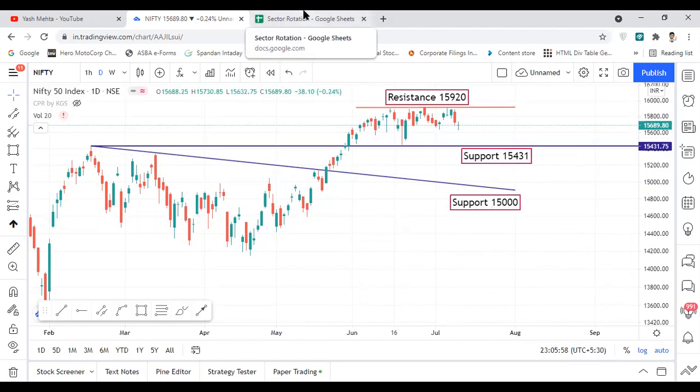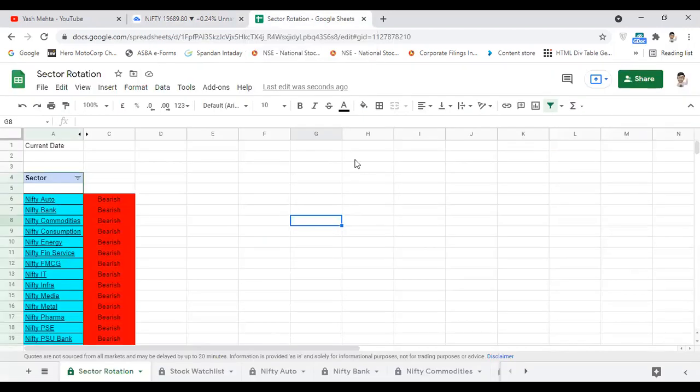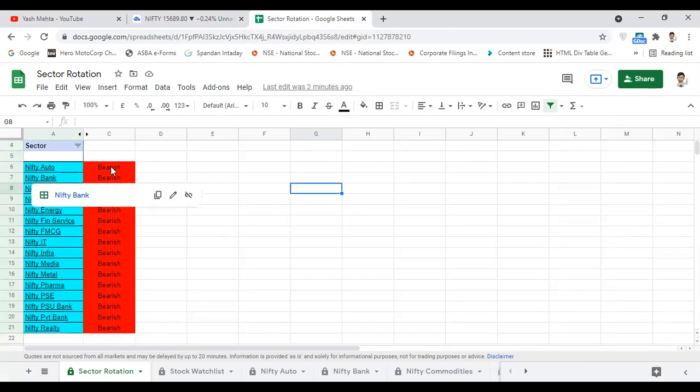One of the major concerns that I am looking at in the market is this. I had shared a snapshot of this on Twitter and Telegram, and this sheet I have created on my own based on some logic. And now if you look at it, all the sectors are bearish, which is a major concern for me. And if all of these are bearish, then possibly there are no sectors that will take Nifty higher. So this is a negative sign for the market from a short-term perspective. So basically, if none of the sectors are positive, we can see some consolidation or a downside move in Nifty in this case.